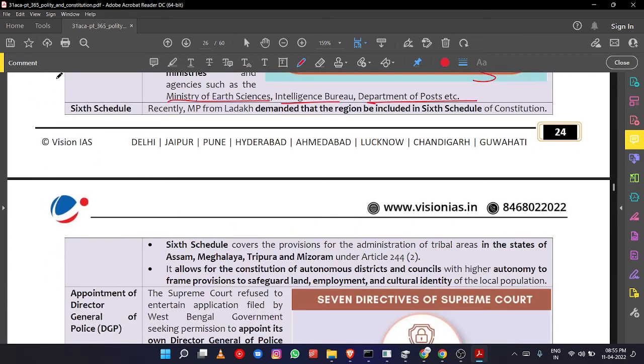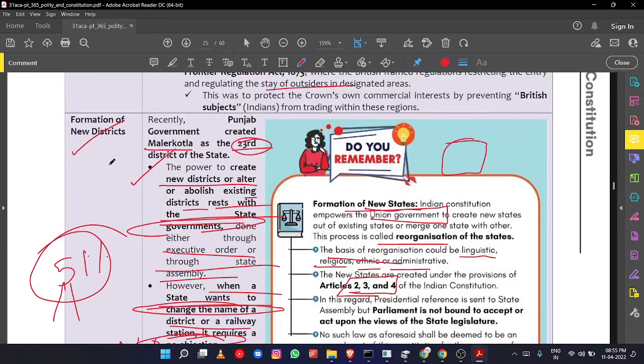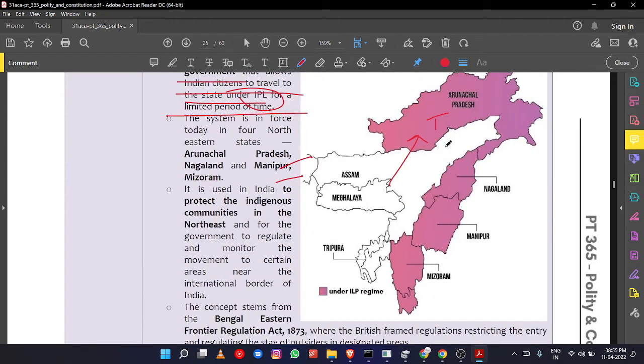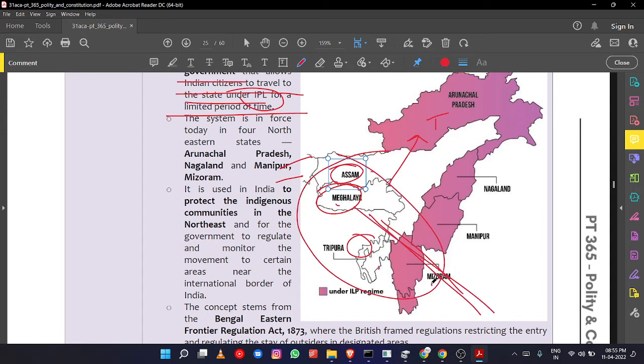So the next concept is the sixth schedule. What is the sixth schedule area? Okay, so there are different schedules of the constitution. The sixth schedule deals with the provisions for administration of tribal areas in the states of Assam, Meghalaya, Tripura and Mizoram. If you see the map, these areas, the white portions, Assam, Meghalaya, Tripura and Mizoram. Remember these areas, Assam, Meghalaya, Tripura and Mizoram.